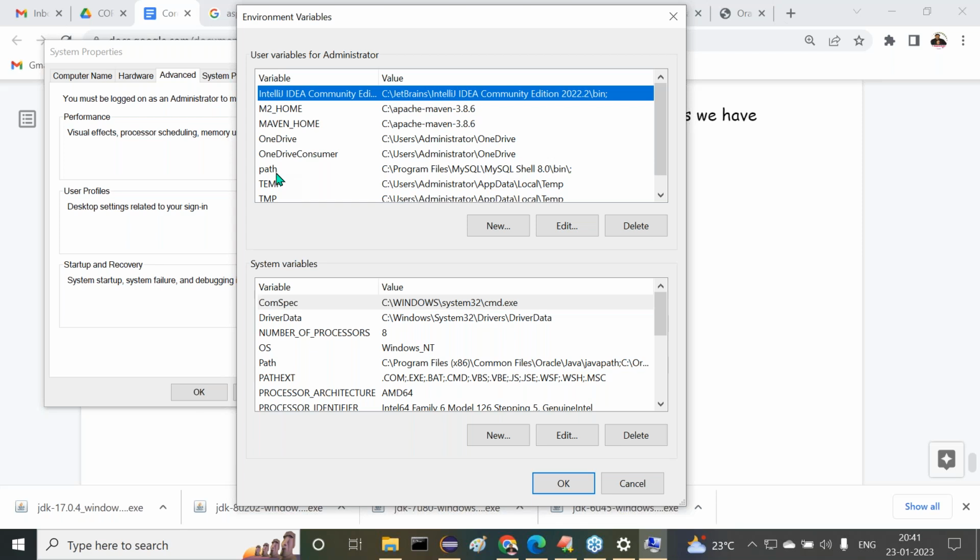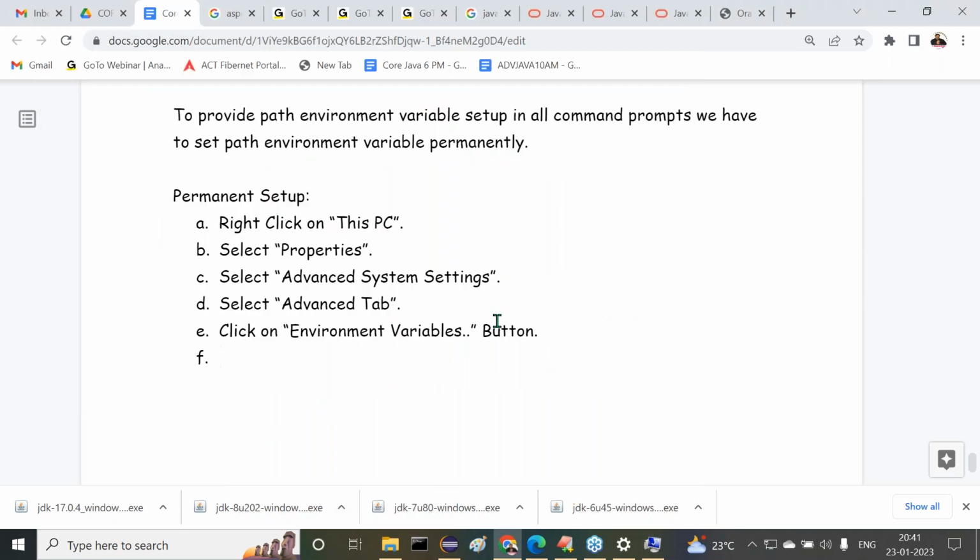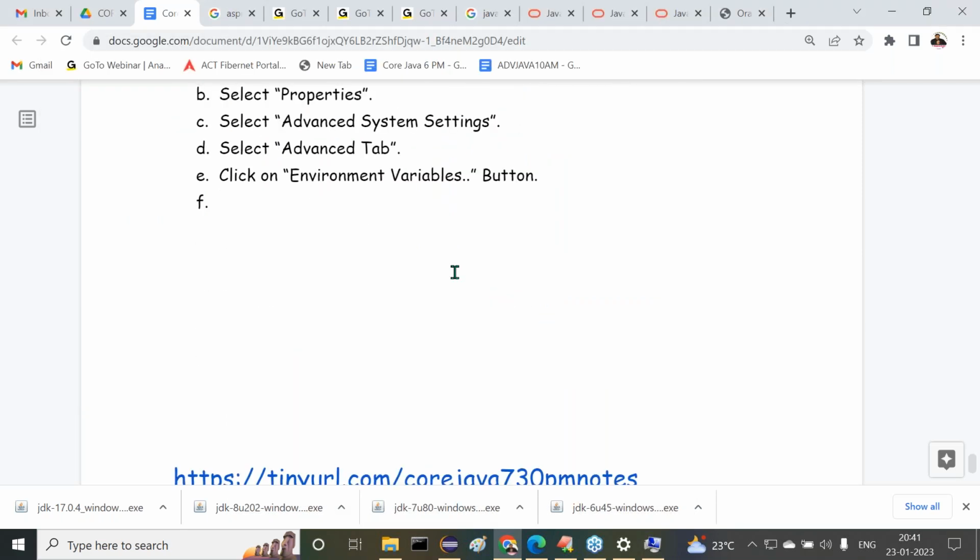But both the cases I'm telling there. Now what I'm telling there, observe carefully here in the document. Then the environment variables button here. Then after that, go to user variables. Go to the user variables block.